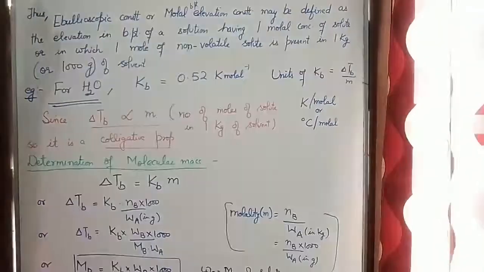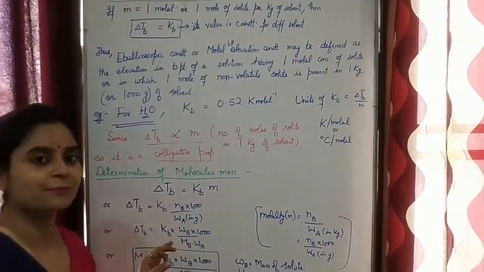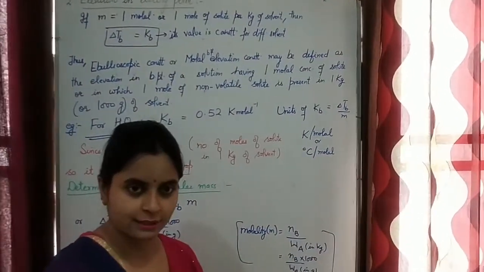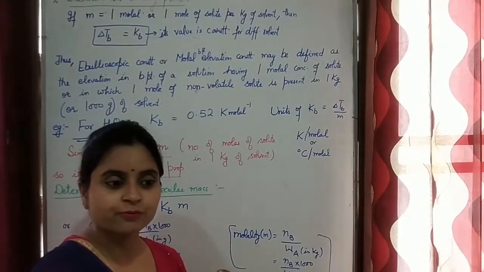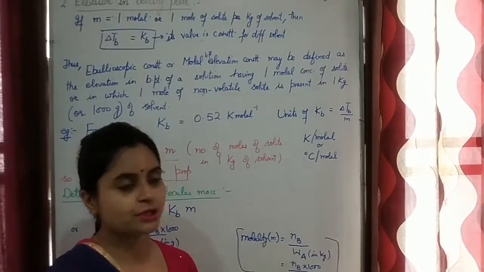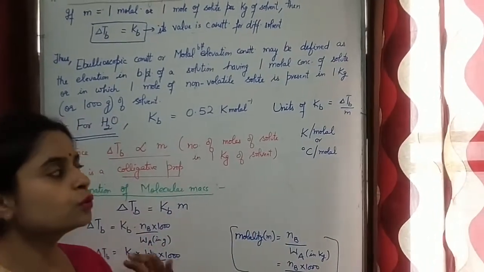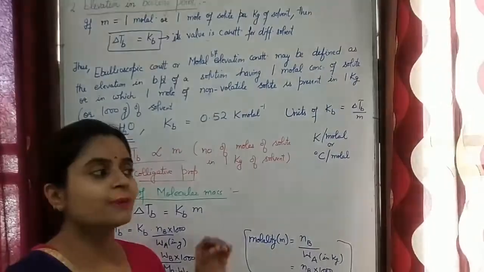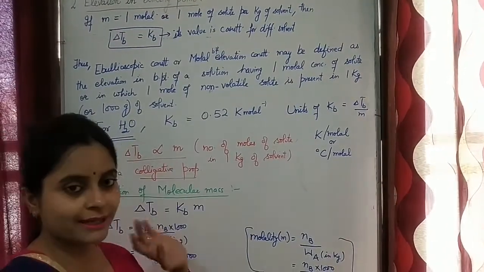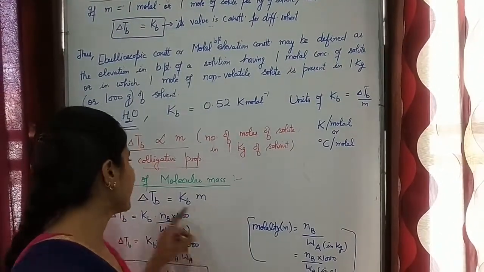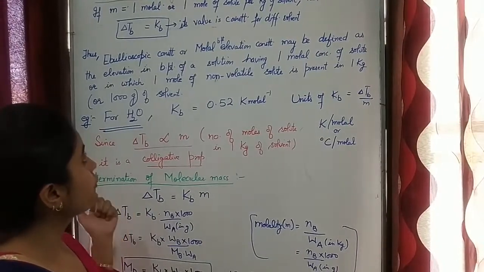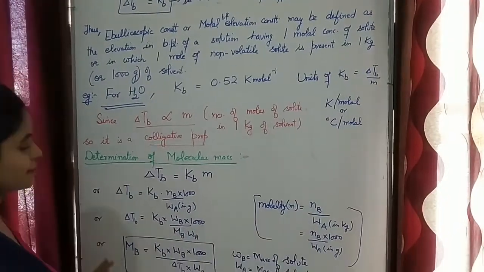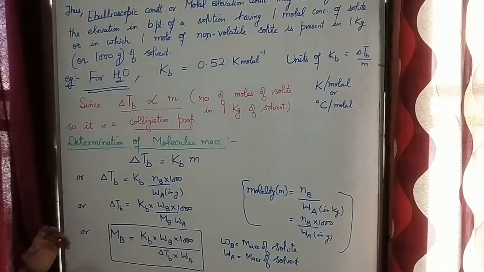So students, firstly when you have to describe elevation in boiling point, you have to write down the definition of boiling point. Then elevation in boiling point, what do you mean by elevation in boiling point? Then you have to derive the mathematical expression of elevation in boiling point. After that you must give the reason why it is known as a colligative property, and lastly you have to find out the molecular mass of solute from elevation in boiling point using this relation. So this is all about elevation in boiling point.